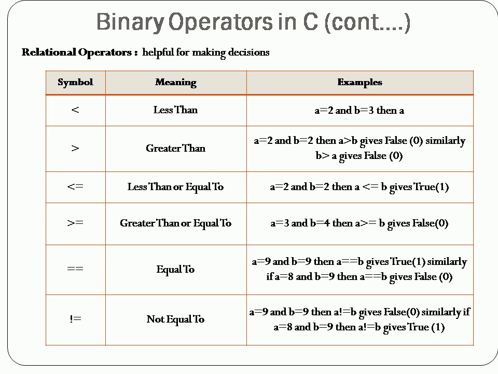Different relational operators are available in C programming. Everything has been listed in the table format for you. As you know, the symbols are less than, greater than, less than or equal to, greater than or equal to, and not equal to.